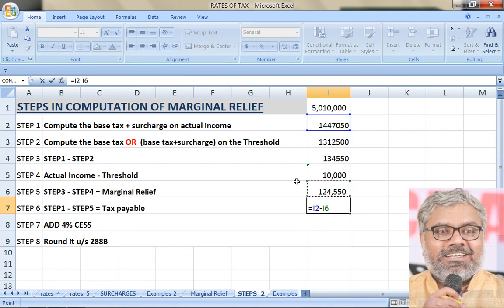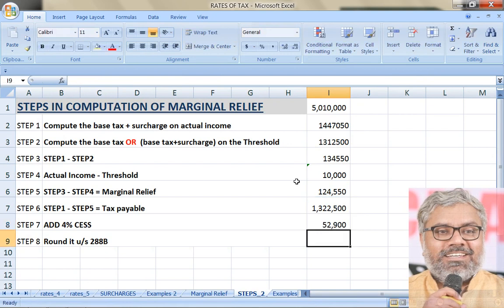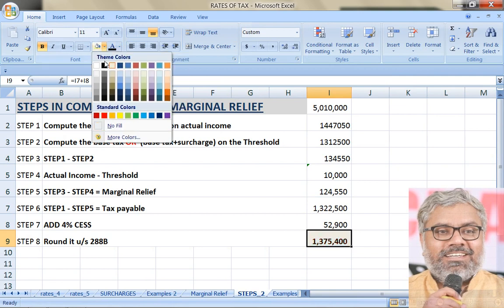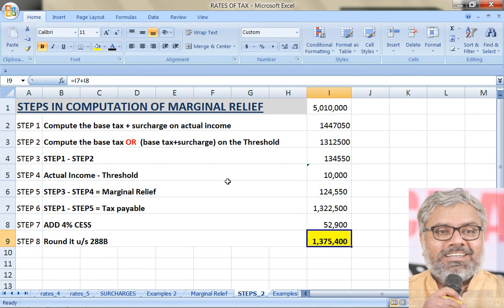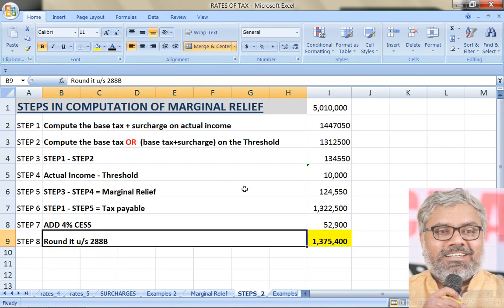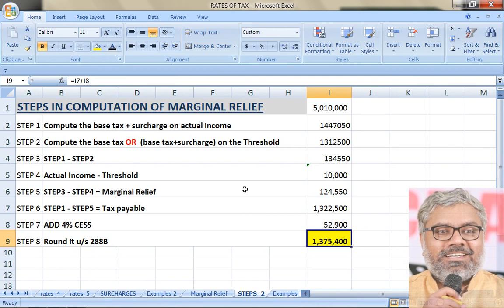Then what is the tax payable? Original tax, step 1 minus step 5. So 13 lakhs 22,500 is the tax payable before cess. Cess at 4%. Then final tax payable is how much? 13 lakhs 75,400. That is the tax payable. It is already rounded, so nothing to round.